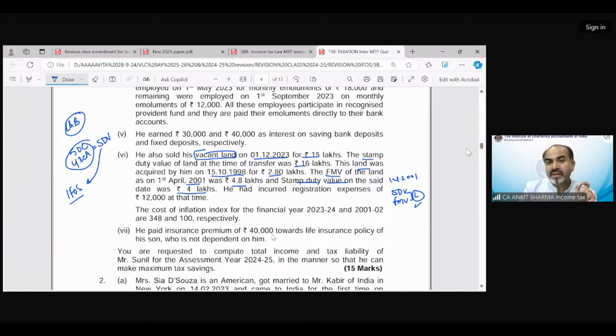He had incurred registration expenses of 12,000 at the time of purchase, of course. The cost inflation index has been given in the question as 348 and 100.